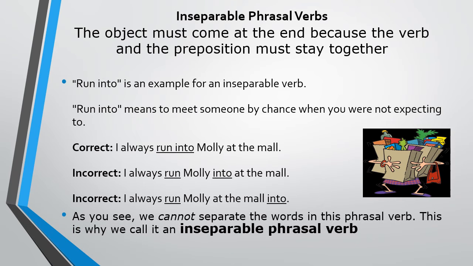In this sentence, it separates the main verb and the preposition by the object. So this sentence is incorrect. I always run Molly at the mall into. It separates run and into by Molly at the mall. So this sentence is incorrect.